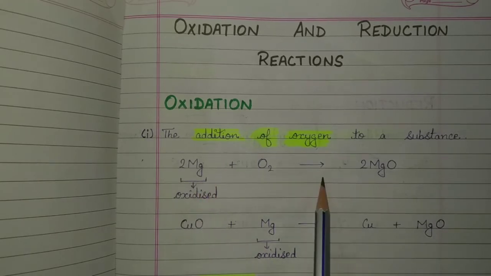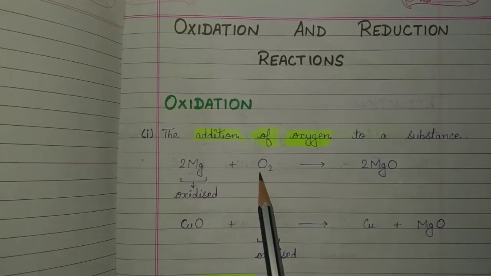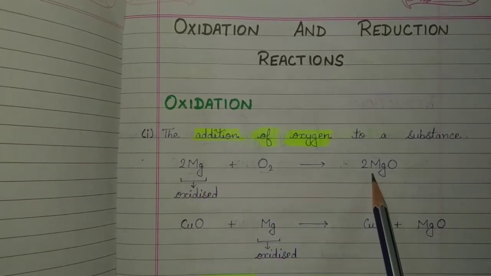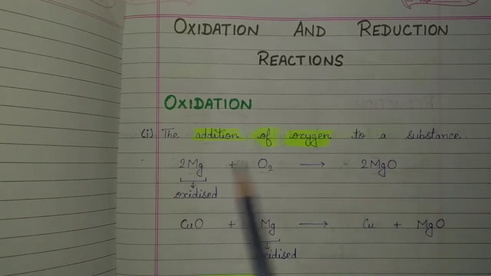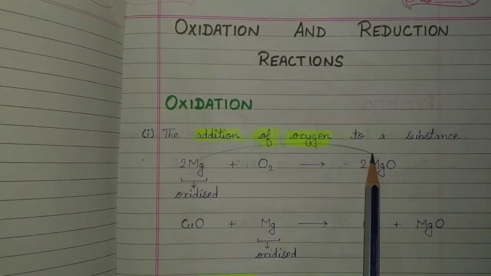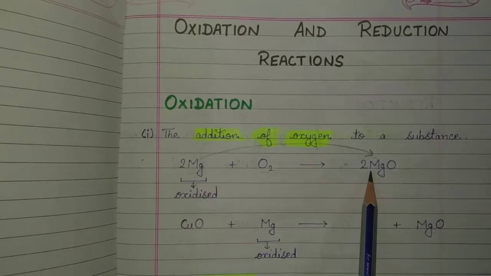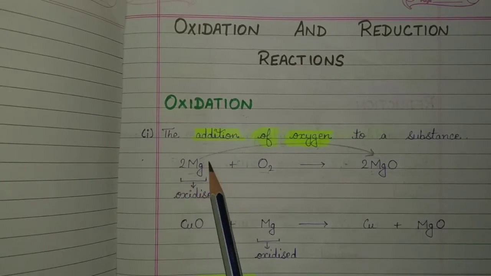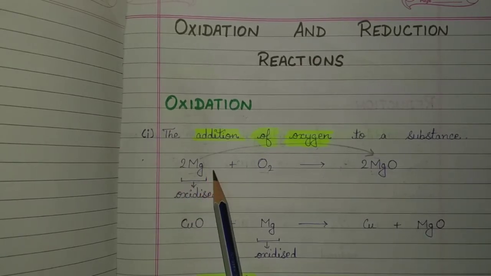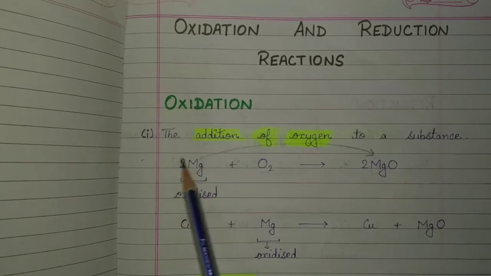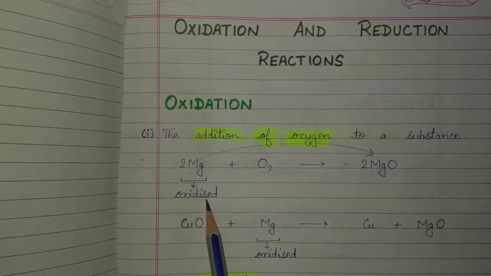Consider this reaction. Here, magnesium reacts with oxygen to form magnesium oxide. And since oxygen is added to magnesium, it means magnesium has undergone oxidation. The substance which undergoes oxidation is said to be oxidized. Therefore, in this reaction, magnesium is said to be oxidized.